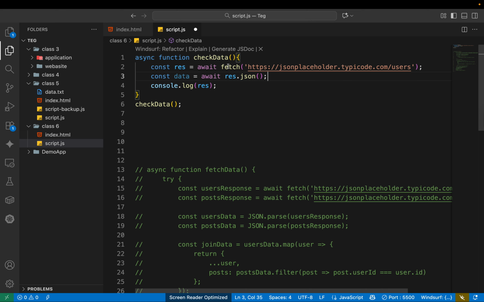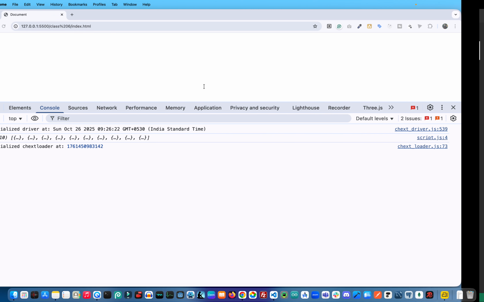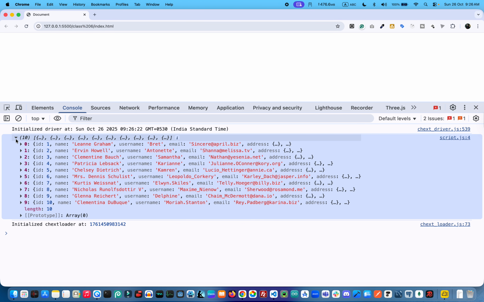Basically, when we get the response object, we have a built-in function which converts our data to JSON format. So this is the response data format, and after that we get the actual proper data from the API.